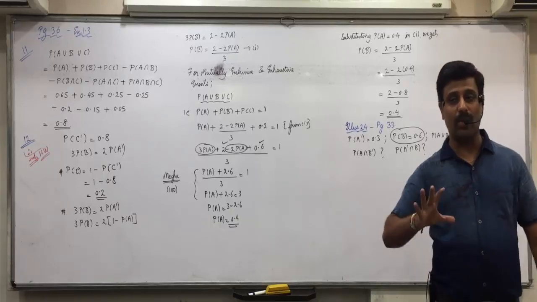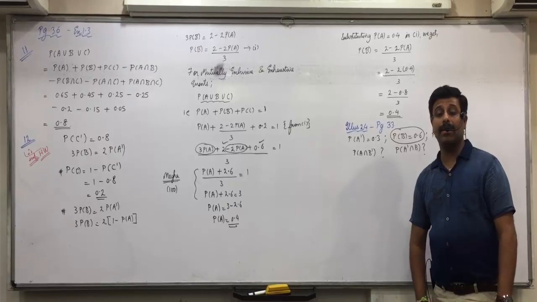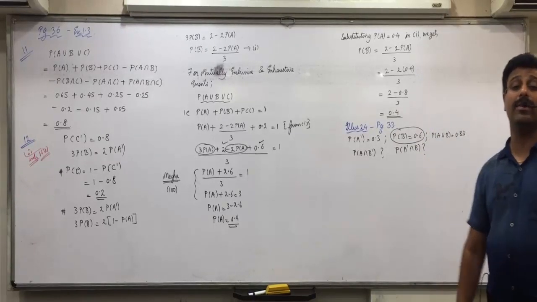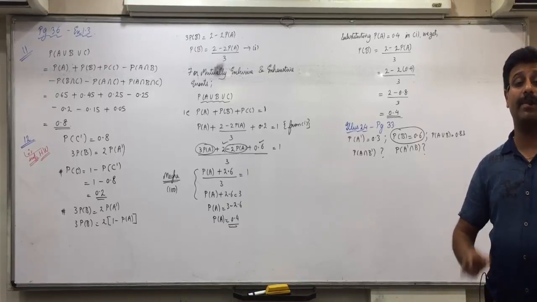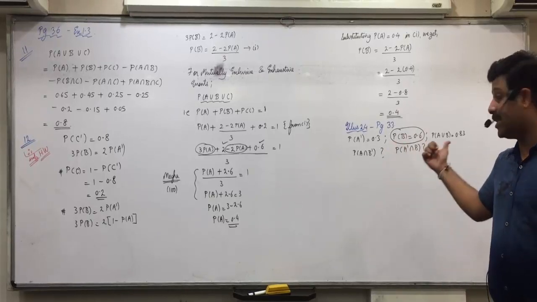PA is very simple to obtain, that is 1 minus PA complement. Is everyone clear with that? And Lavina, how will we find PA intersection B? That is also not given. Silence, everyone. How will we find PA intersection B? That is the second thing required to find these two.